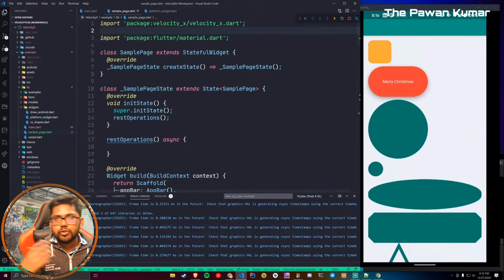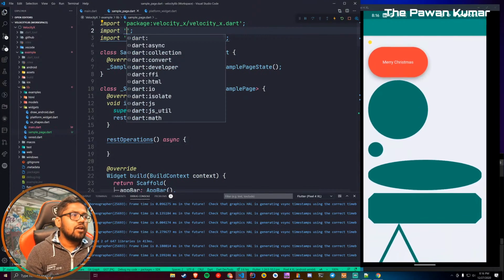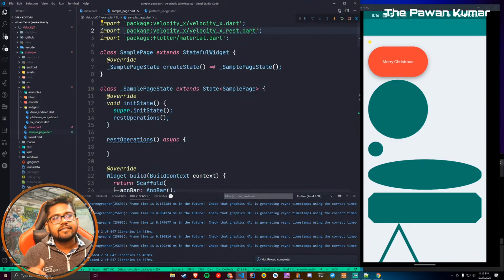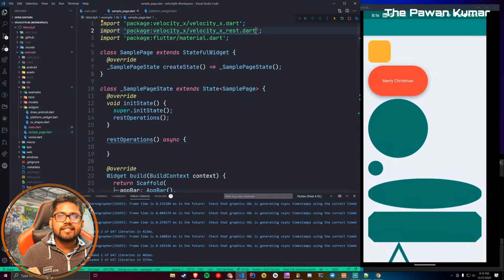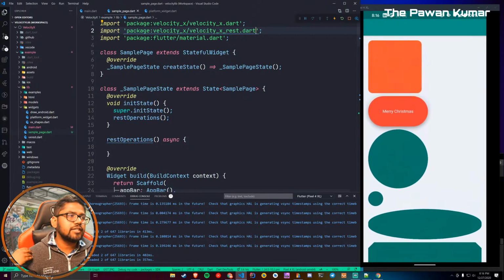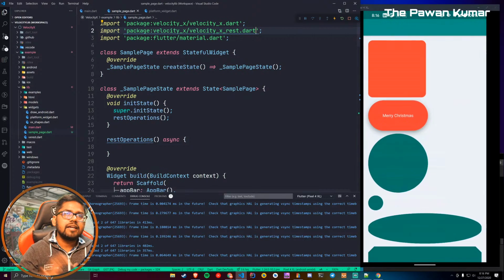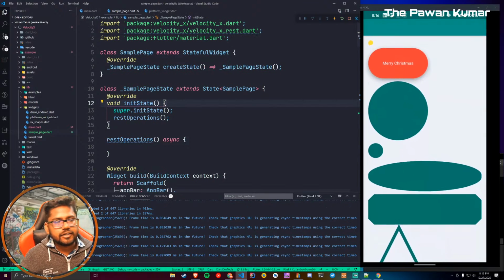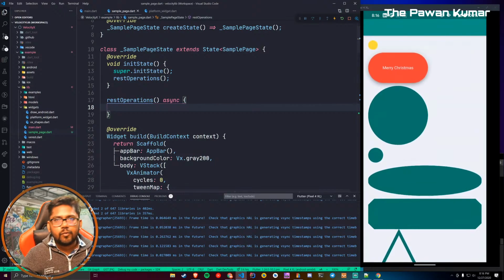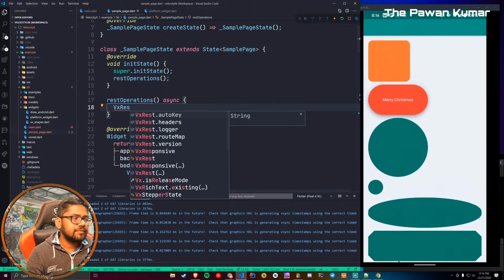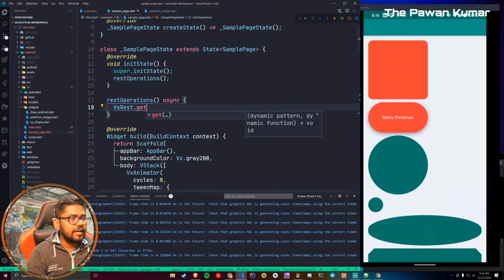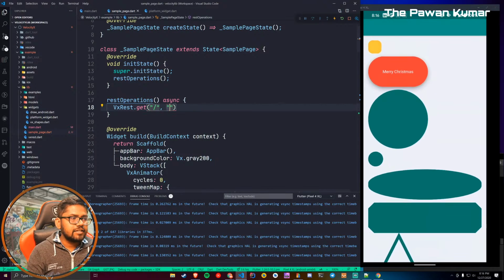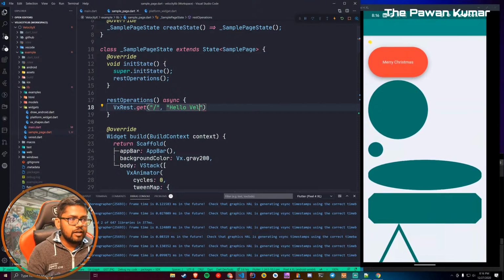If you want to use it, then you will say import, and you will say VelocityX, and there is something called velocity_x_rest.dart. This comes with VelocityX itself, but unless you use it, it won't be used. This is not even a big library, just a few lines of code, and we are set. So we get VelocityX.dart. In the rest operations, we can use something called VxRest, and we can make, let's say, a get request. The get request will be slash, and on slash we want to print hello VelocityX.